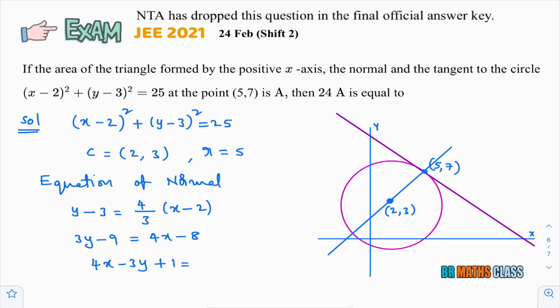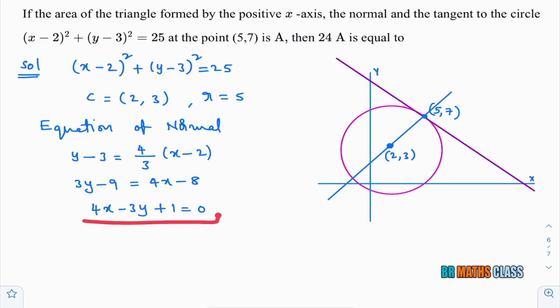This is the equation of normal. I calculated this line equation. Now, the x-axis. We know that on the x-axis the y coordinate is 0, and the equation of x-axis is y equal to 0.